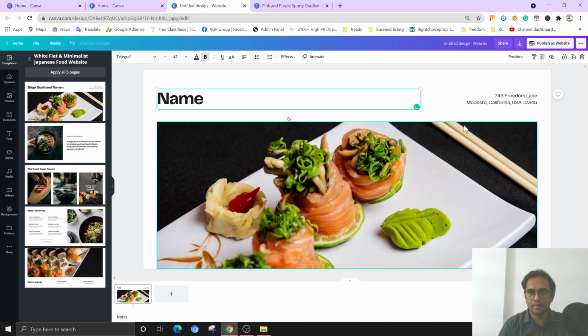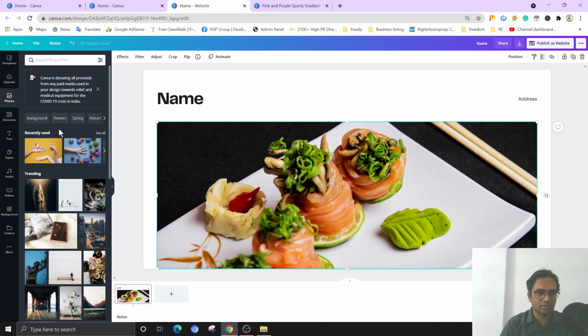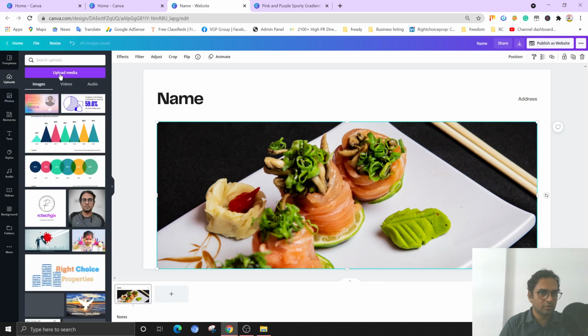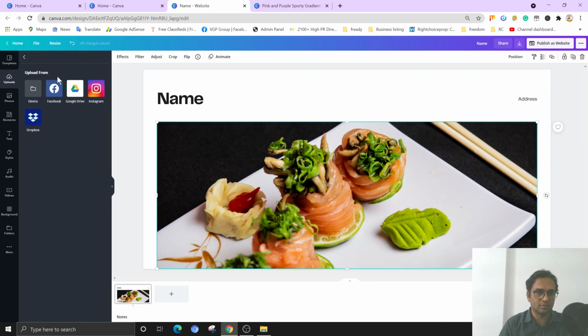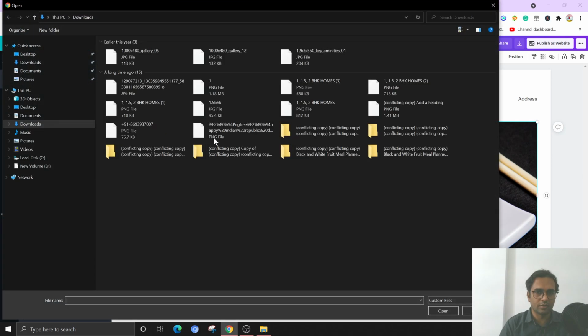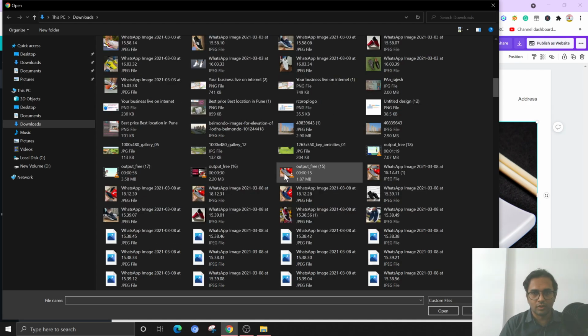and address. These are really beautiful images. If you want to replace this image with your company images or restaurant images, whatever business you have, click on the photo, sorry, click on the upload. You can upload here whichever image you want to replace. If the image is available on your local drive, you can click here and upload from your local drive.